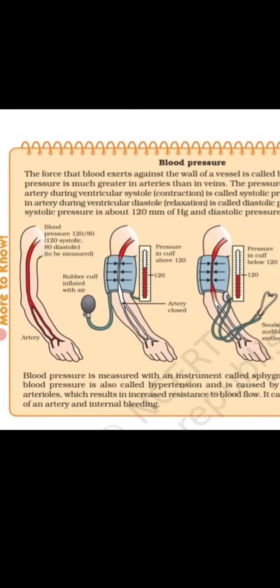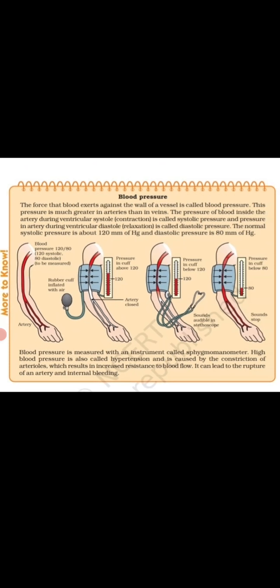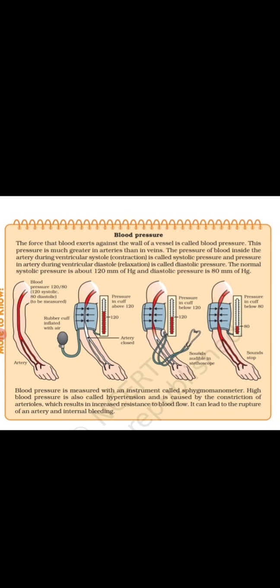High blood pressure is also called hypertension, and it is caused by the constriction of the arterioles, which results in increased resistance to blood flow, and it can lead to the rupture of an artery and internal bleeding. Due to high blood pressure, rupture of the arteries and internal bleeding can be caused.